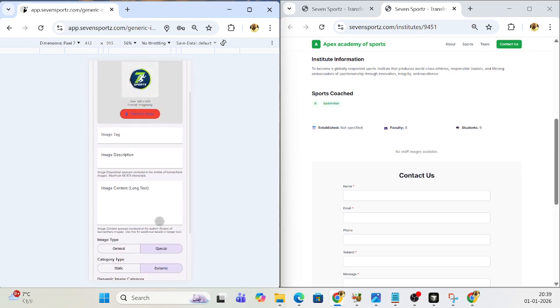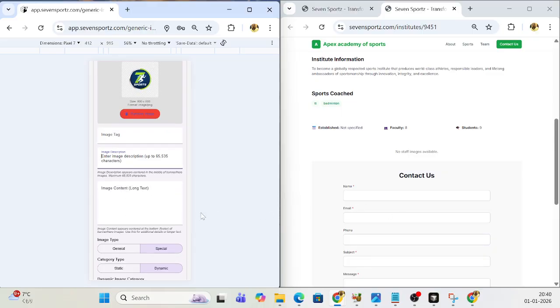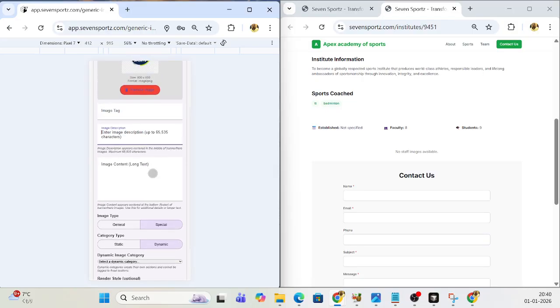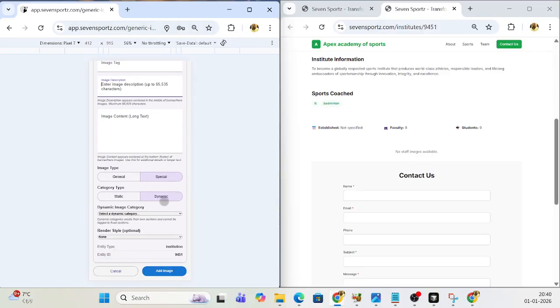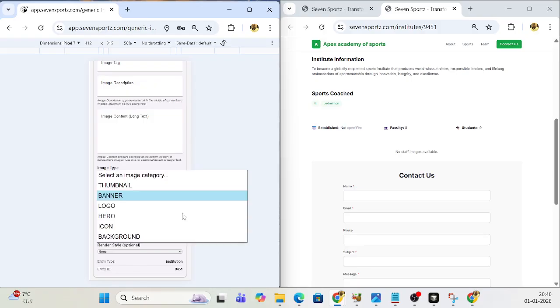And for each of these images, you can put an image description. Suppose you have a product, you can tell what the product is and add content also, so that they understand what product you have, right? This image description and image content is not only for the dynamic images, but also for the static images. So right now I am just putting a logo. So let us just put a logo.